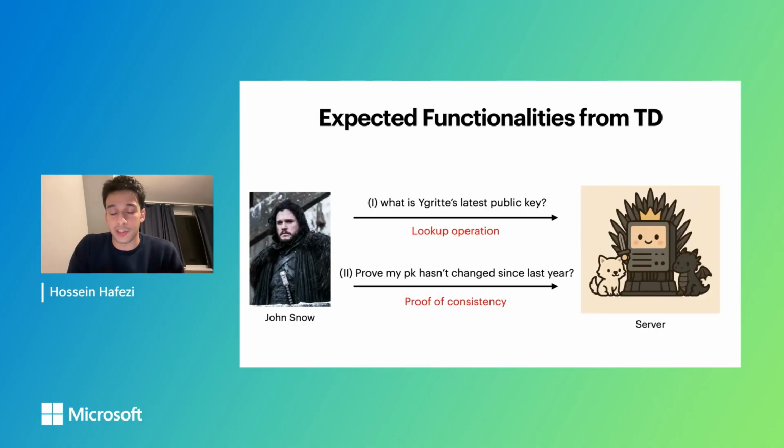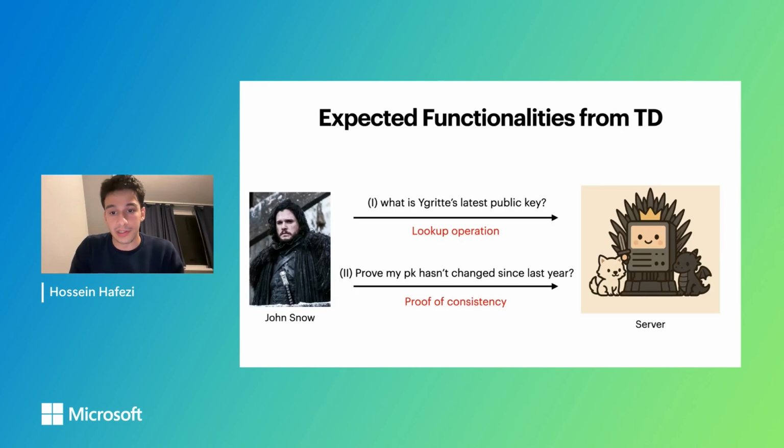Next, what are the expected functionalities from a transparent dictionary? The most obvious one would probably be the lookup operation, where we want to look up some value corresponding to some label at some state of the dictionary. For example, Jon Snow might be interested in the latest public key.